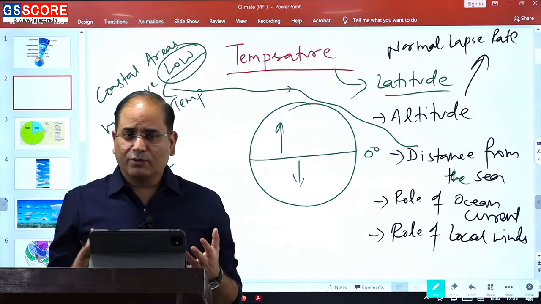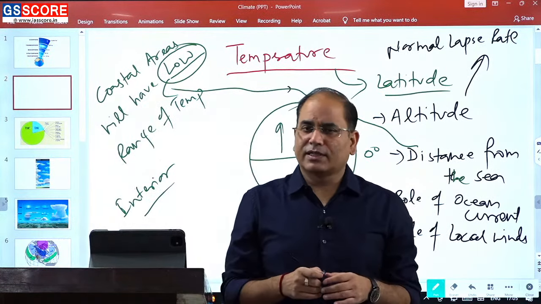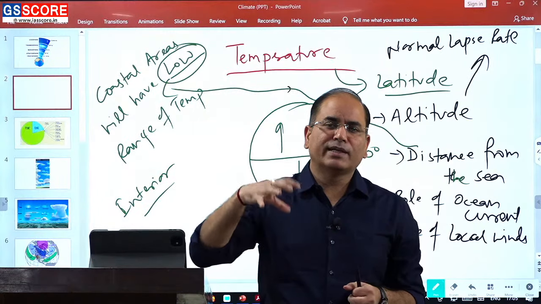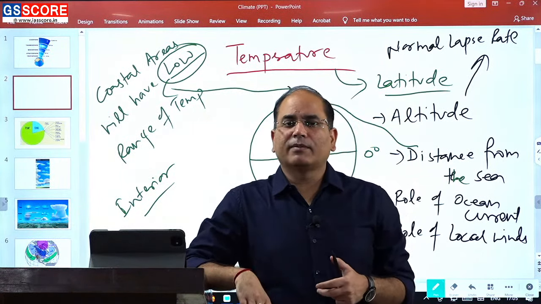In fact, you can visualize these winds like, imagine a situation. I am sure that most of the people living in India, specifically in northern India, must be aware of the loo.